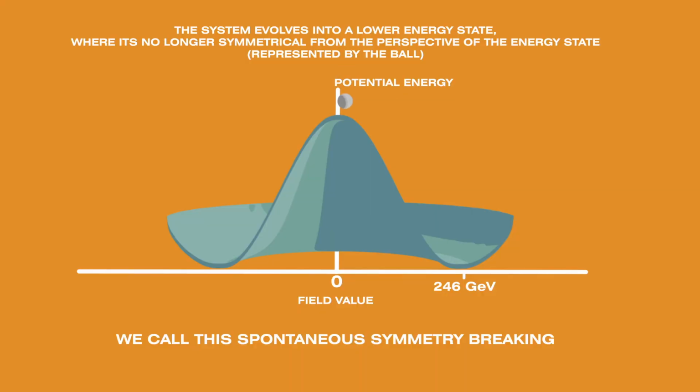The workaround is a Mexican hat energy graph. Just like the bowl, we can rotate it with no effect, so it still has rotational symmetry, and the laws of physics remain symmetric. Now, we can break symmetry without the consequences, and the new minimum energy has a non-zero value, allowing the field to interact with particles.